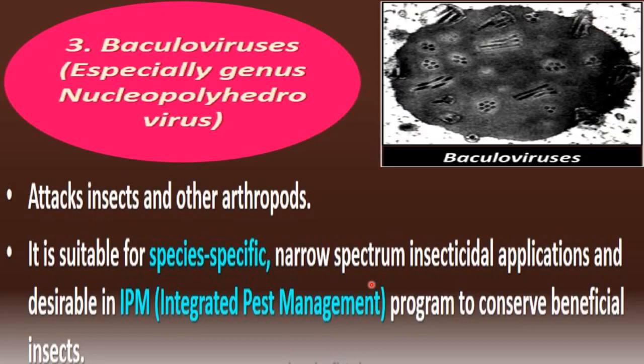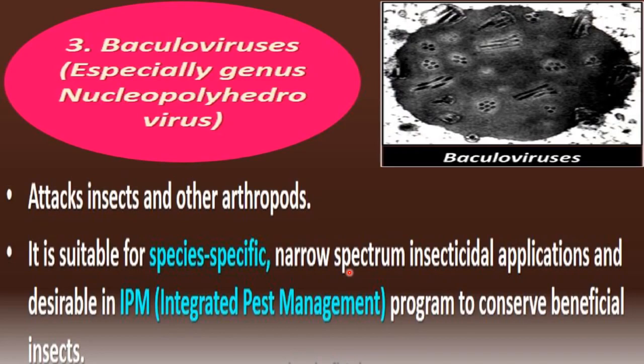It doesn't cause harm to all insects; it controls only a limited range of insects, so that is called narrow spectrum. Broad spectrum means a control system, for example a chemical insecticide or pesticide, that is effective against a wide range of organisms.